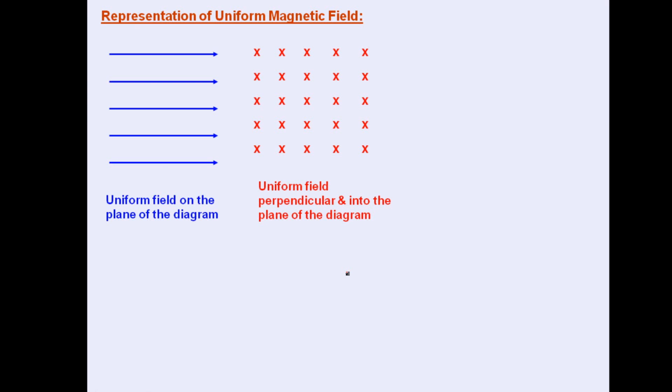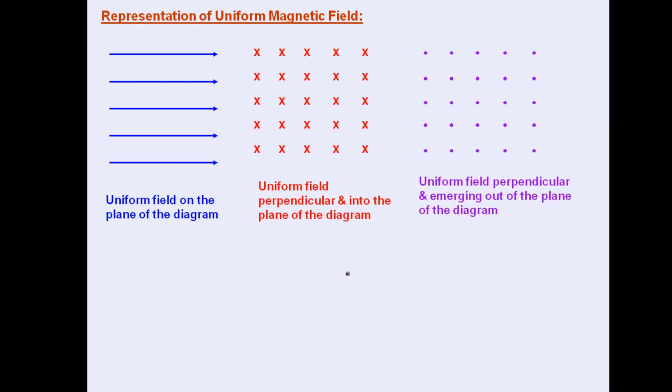A uniform field on the plane of the diagram may be in the inward direction. This cross means inward direction. Similarly, if we draw a dot, it will be in the outward direction. This red one is a uniform field perpendicular and into the plane of the diagram. Cross symbols are there, and dot symbols represent a magnetic field uniform and perpendicular, outward to the plane of the paper.